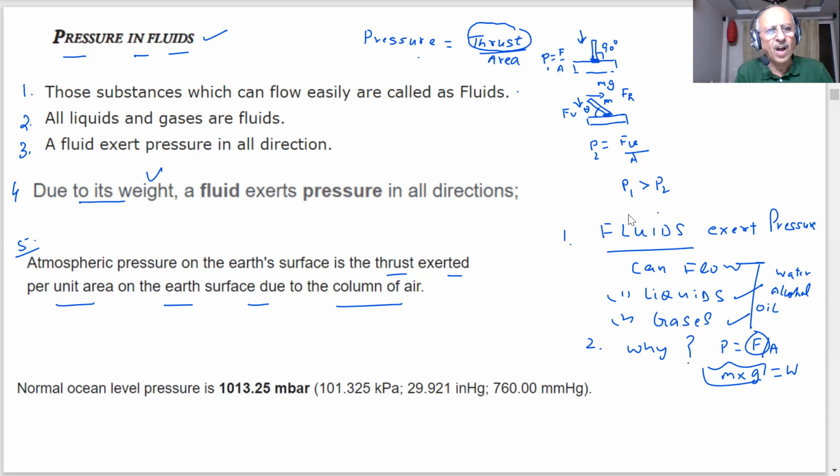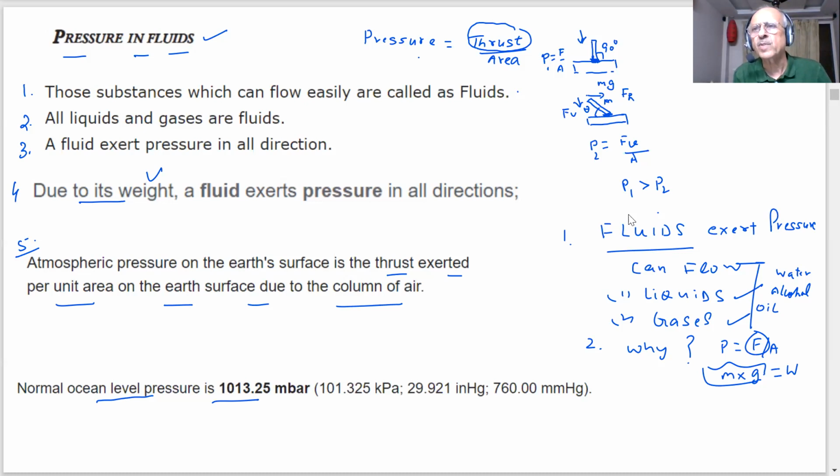And normal ocean level pressure is how much? The measurement is done at ocean level, that's the ground. How much is it written? 1013.25 millibar, which is equal to 101.325 kilopascals, which is 760 millimeter of mercury column.